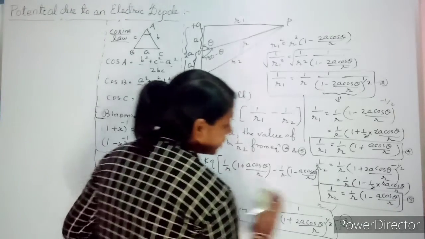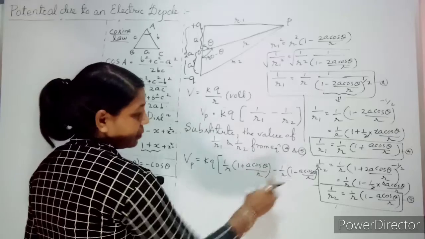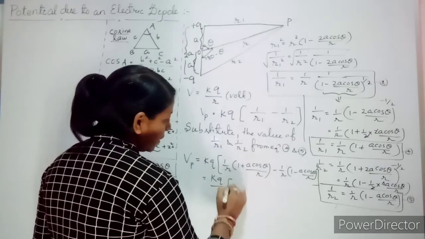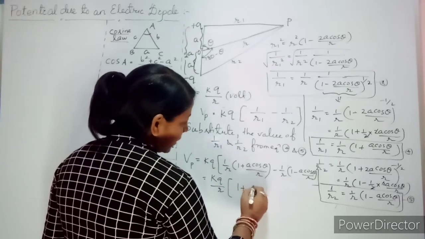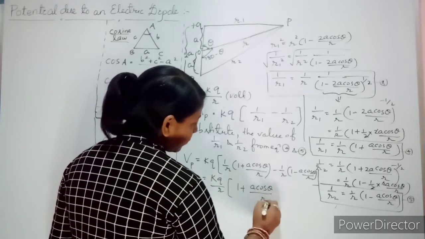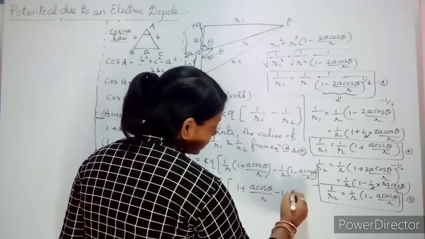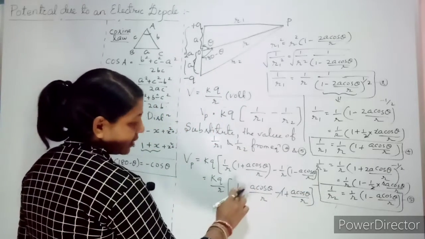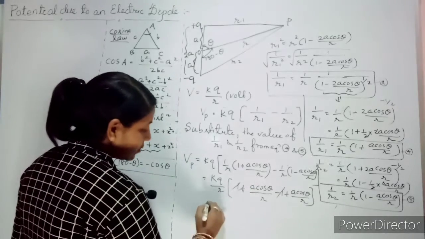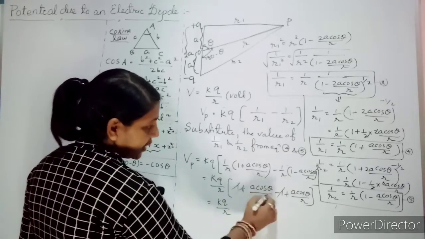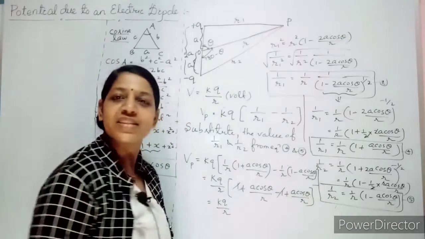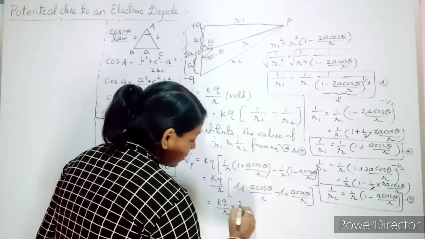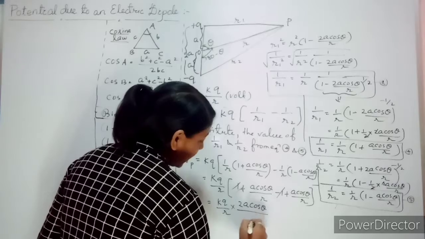Okay. Now let us go for simplification. See, in both the cases 1 by R is common. So take it out. What we will write? KQ by R, 1 plus A cos theta by R. Now minus 1, minus minus becomes plus A cos theta by R. Plus 1 minus 1 gets cancelled. So what is remaining? KQ by R, same two terms, A cos theta by R plus A cos theta by R. So it is 2A cos theta by R. Am I right? So write it as 2A cos theta by R.